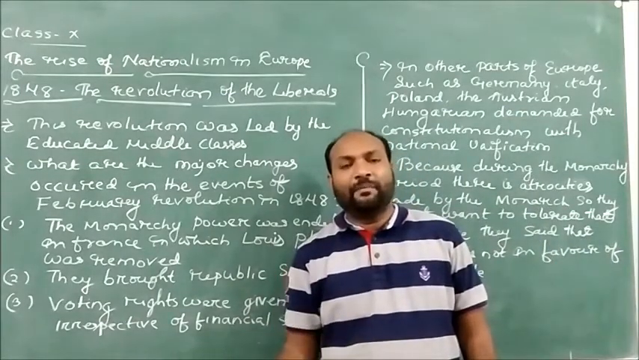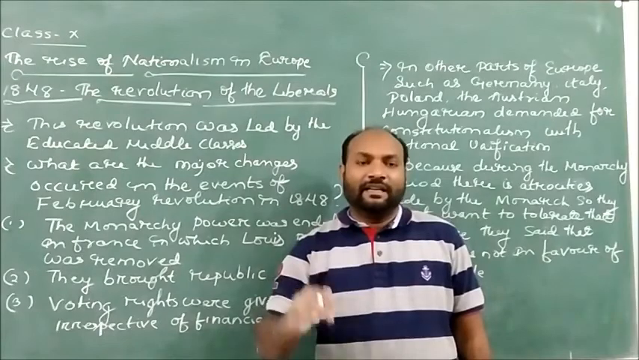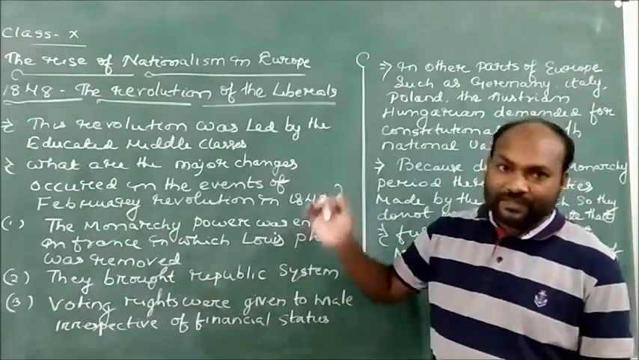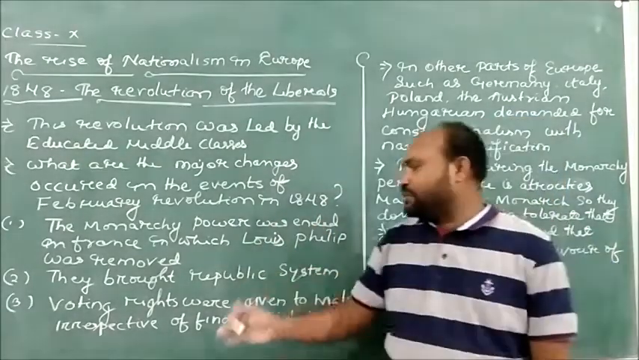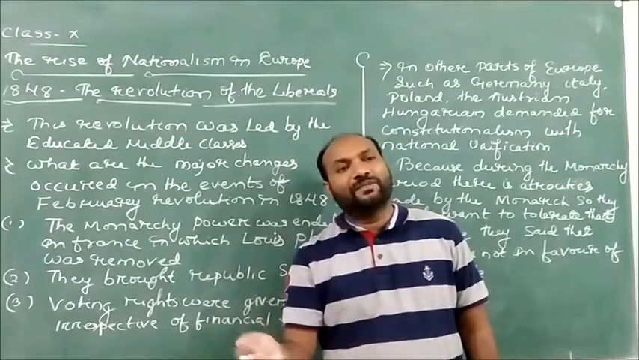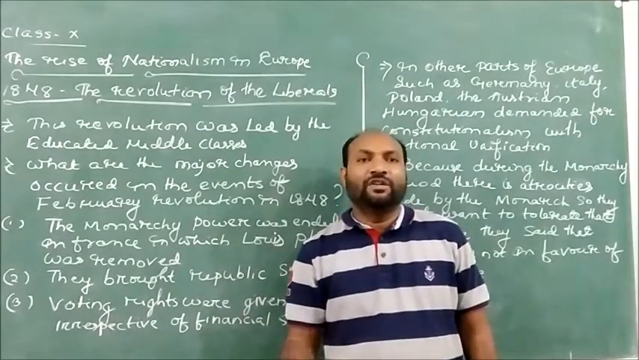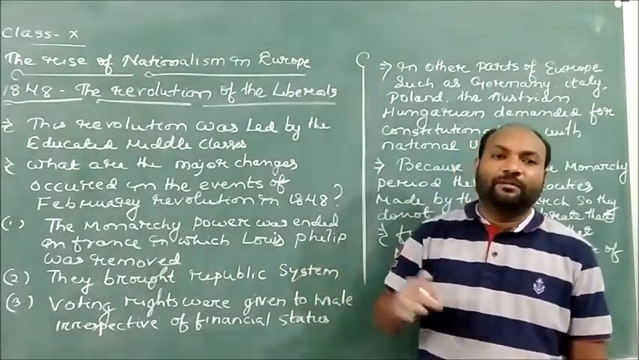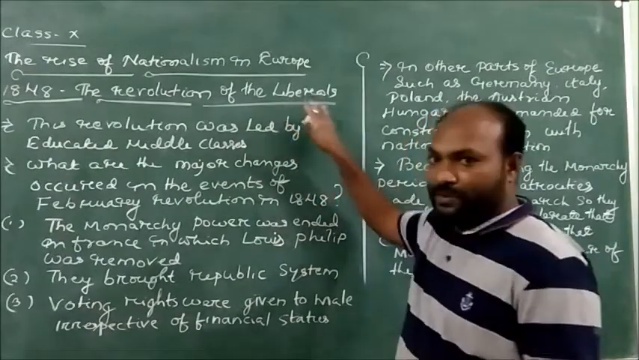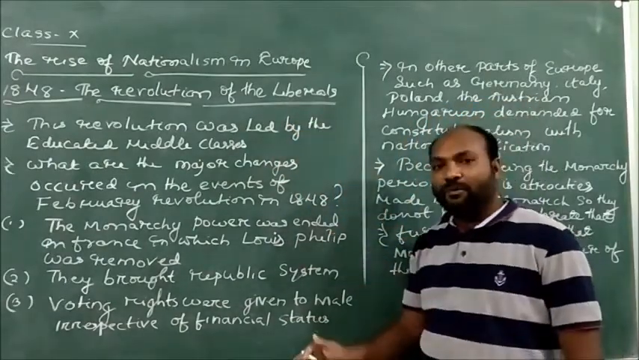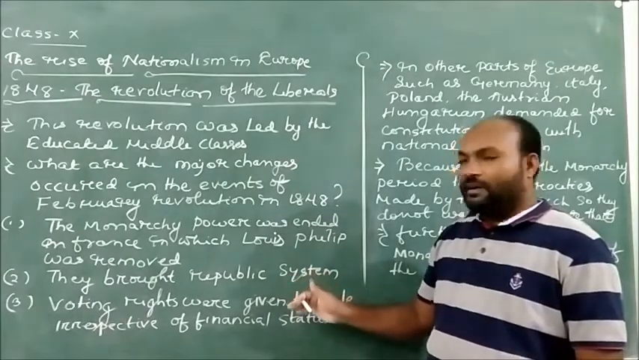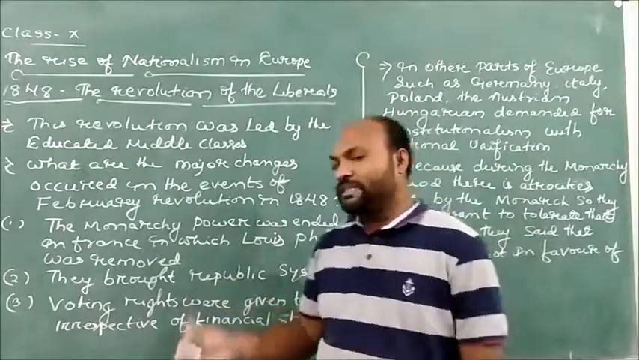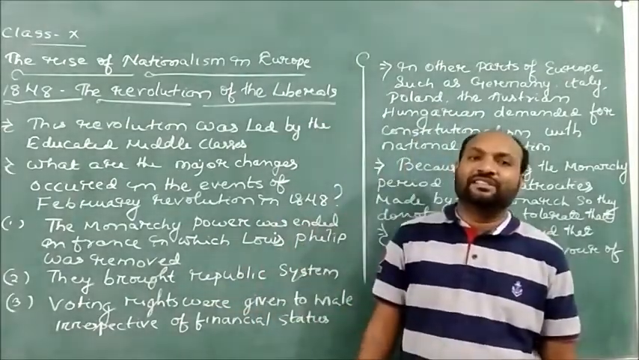According to the republic system, the elected representatives are elected by the people, and importance was given to voting rights. Because in those times in France as well as in European countries, only those people who had more wealth and money were given voting rights. But with these revolutions made by the liberals in 1848, they demanded that voting rights must be given in the society irrespective of financial status.